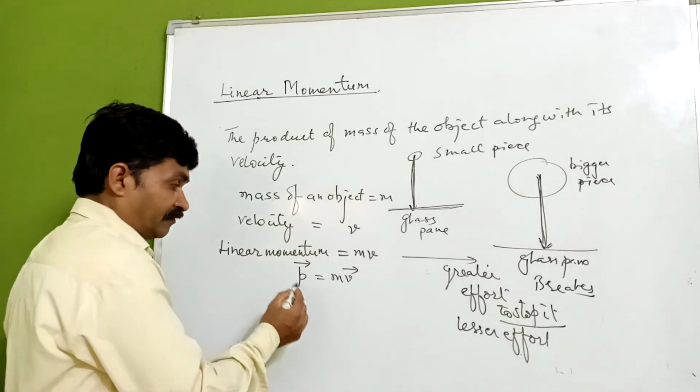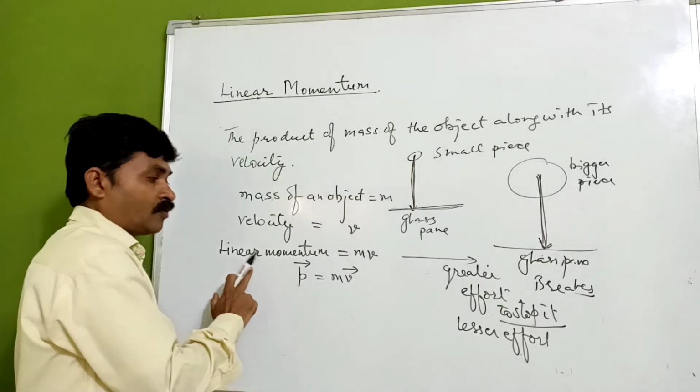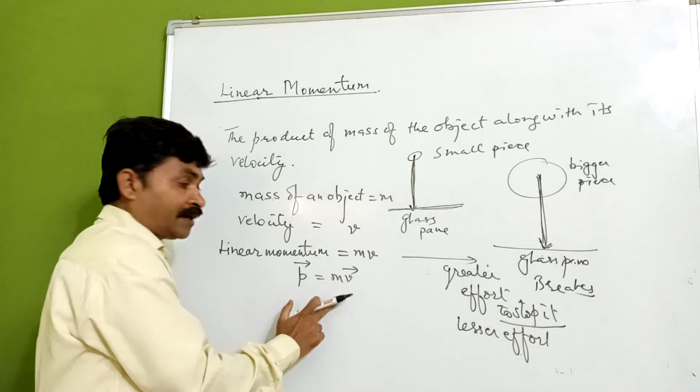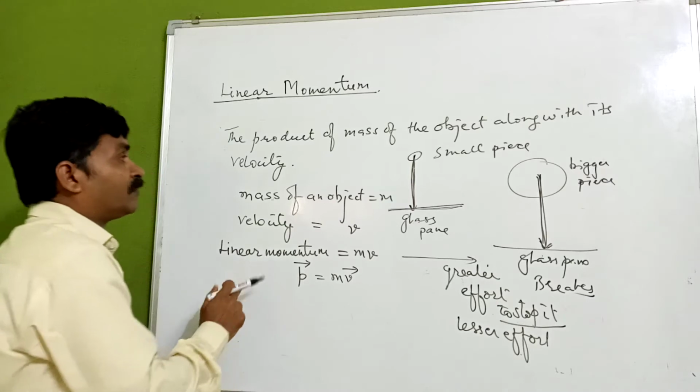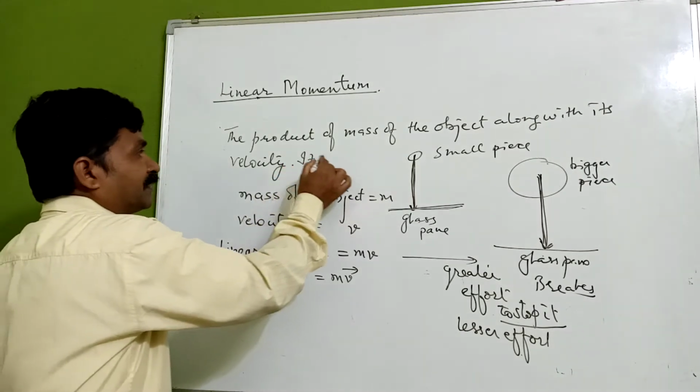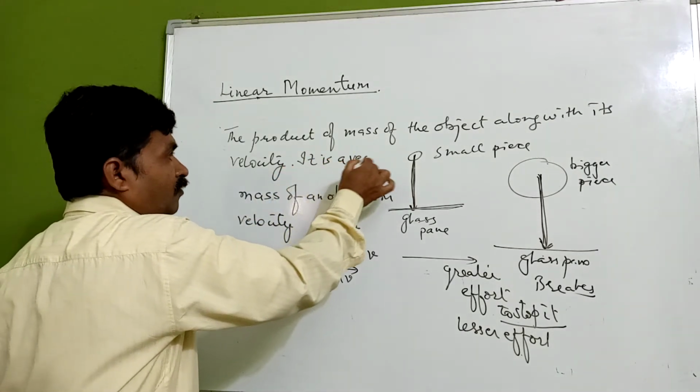Now see here, we have got linear momentum, which is the product of mass and velocity. Linear momentum is a vector quantity, which we can write here.